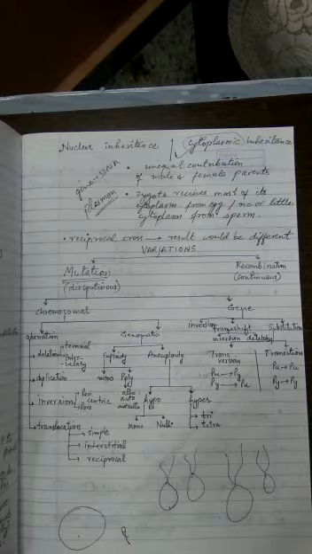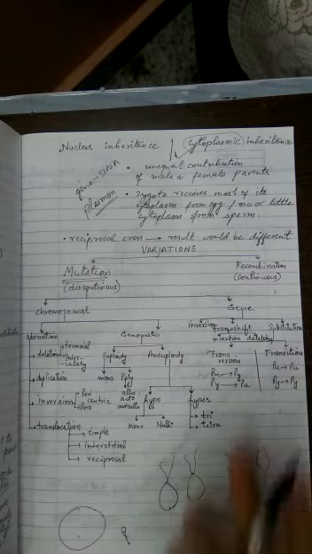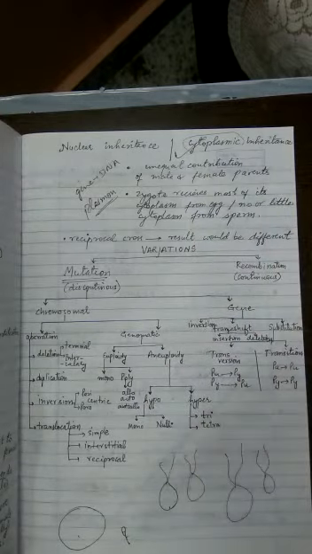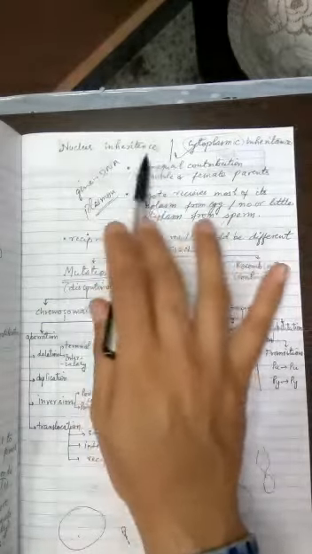And next, the zygote receives most of its cytoplasm from the egg, as I have already explained. So the zygote receives the maximum cytoplasm from the egg, or you can say the female contributes the maximum, and there is no or very little cytoplasm received from the sperm. So these points you have to remember.